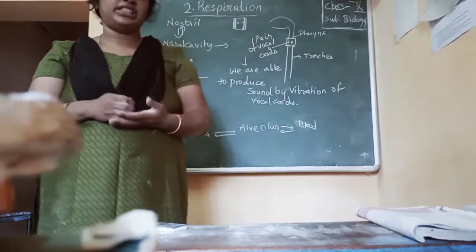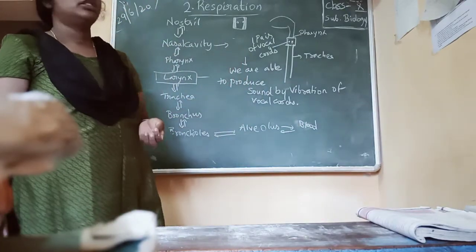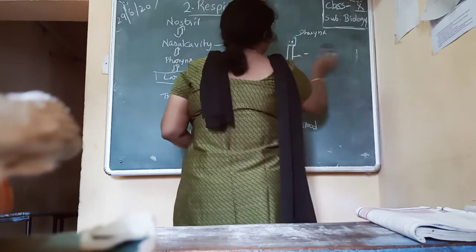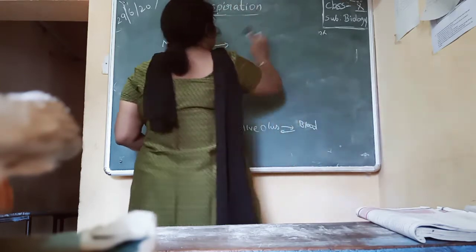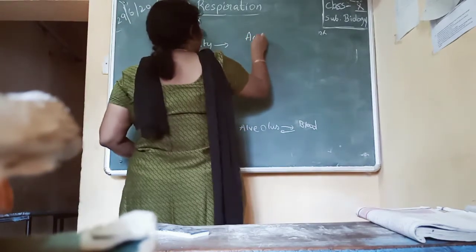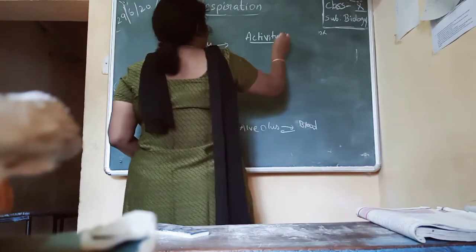There is an activity given with regard to the larynx. Activity 1.